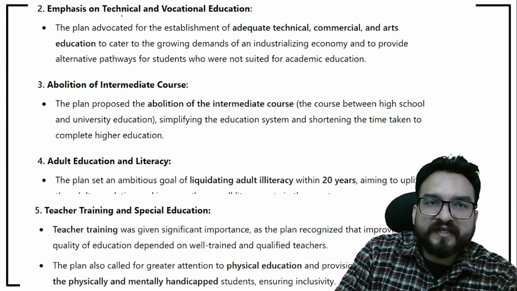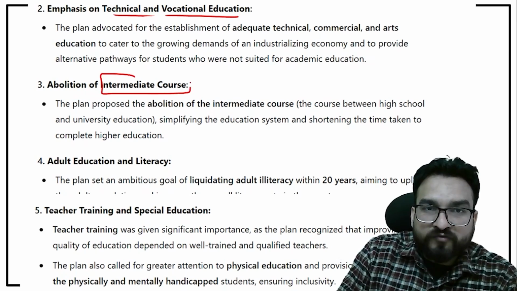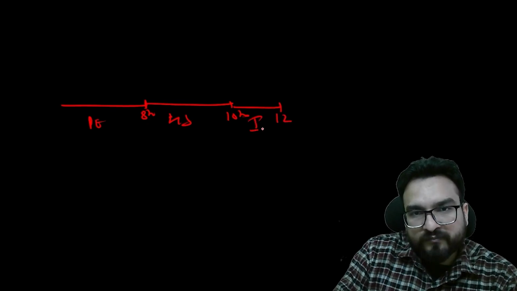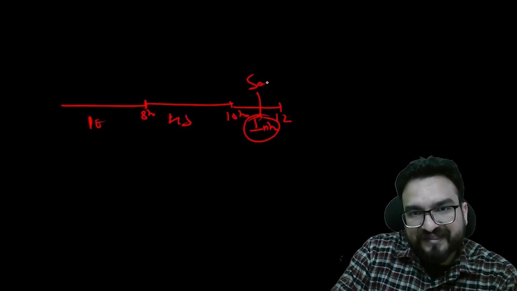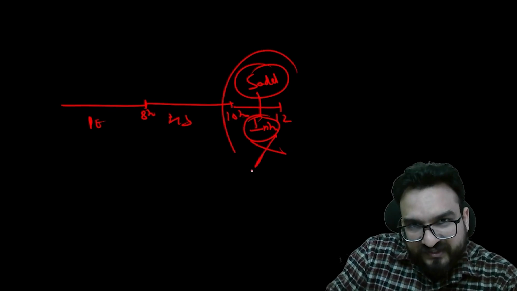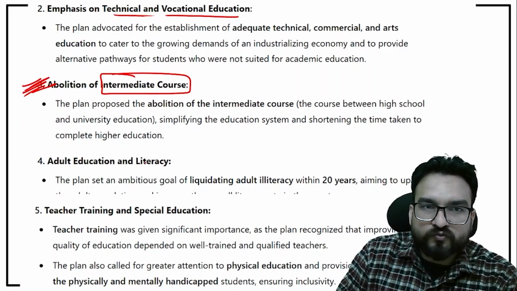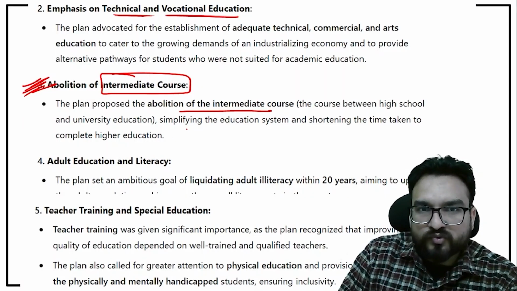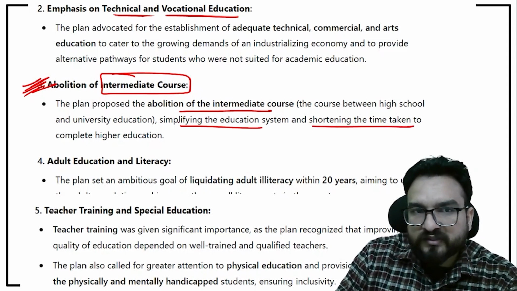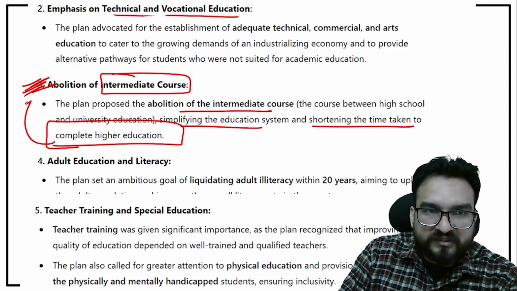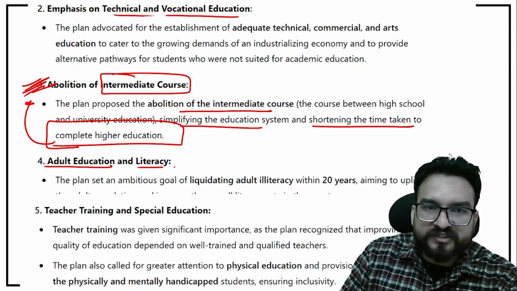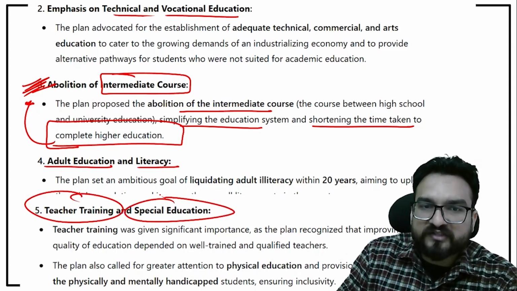Also they focused upon technical and vocational education, abolition of intermediate school, very very important. That means till now we were seeing that people will be studying till 10th, 8th to 10th, this is primary education, this is high school, then 10th to 12th intermediate stage, which was introduced by Sadler Commission, and this intermediate stage was abolished by this Sargent Commission, guys. Abolition of intermediate course, simplifying the education system, shortening the time taken to complete higher education. This was their agenda. Adult education literacy, they focused upon teacher training and special education too.